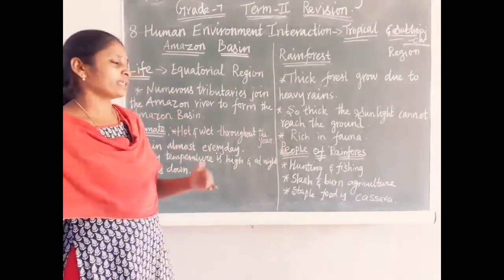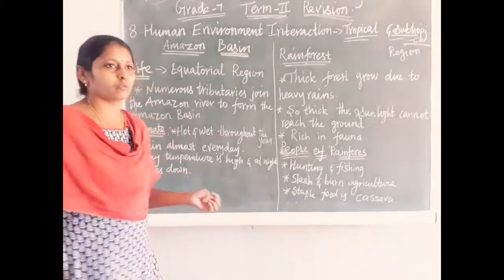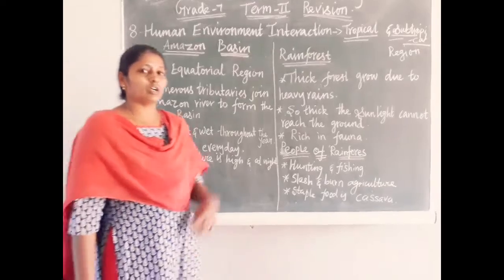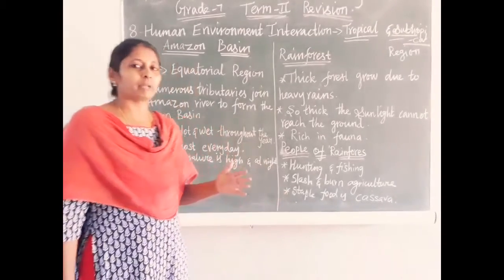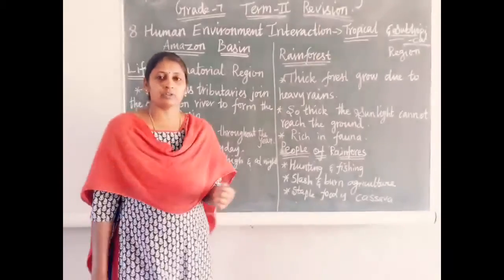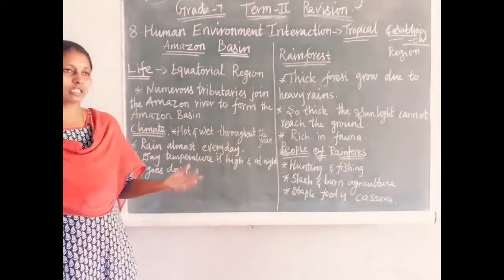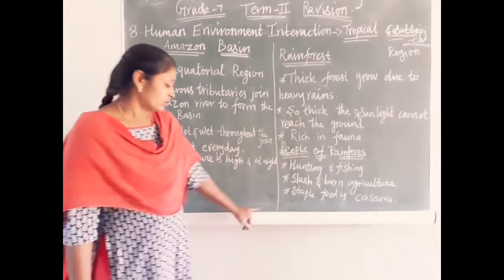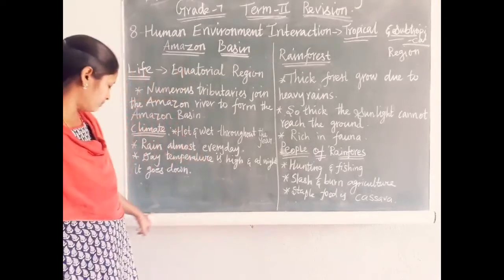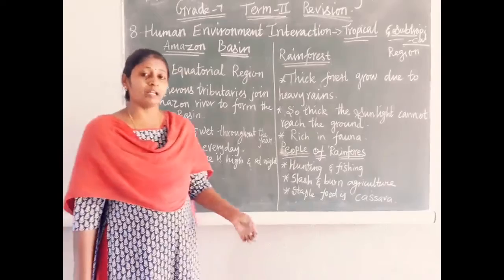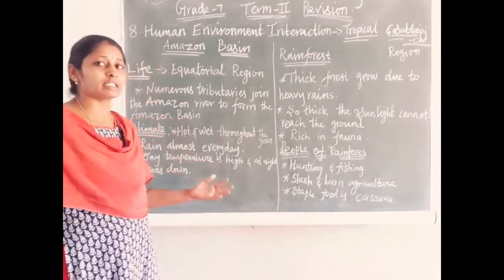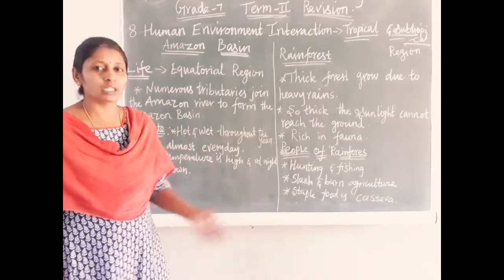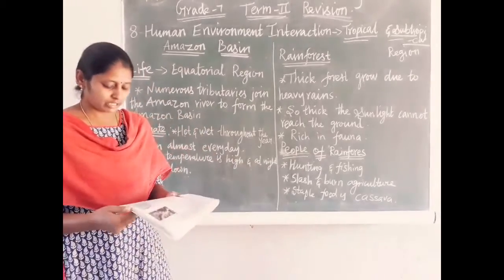So what is the lifestyle of people in the Amazon? Very initially, not at present, the people practiced hunting and fishing. The tribes people of the Amazon were involved in hunting, gathering and fishing. The male of the family is involved in hunting and fishing. The women do agriculture activity in their field.